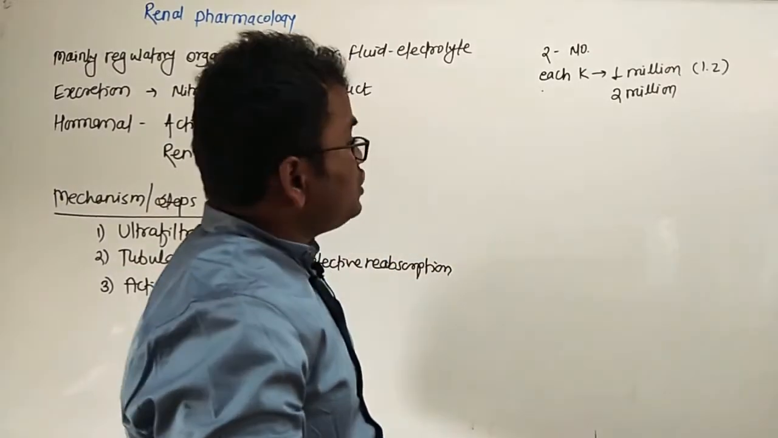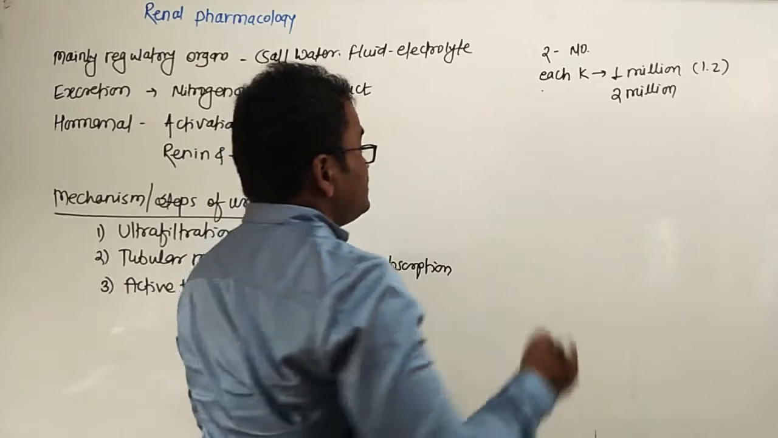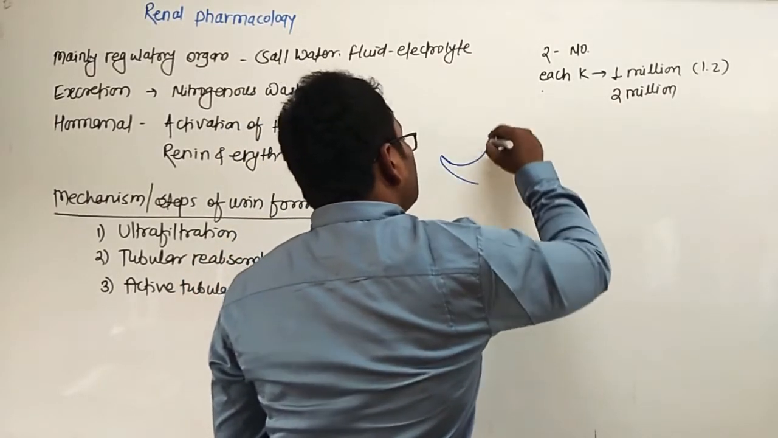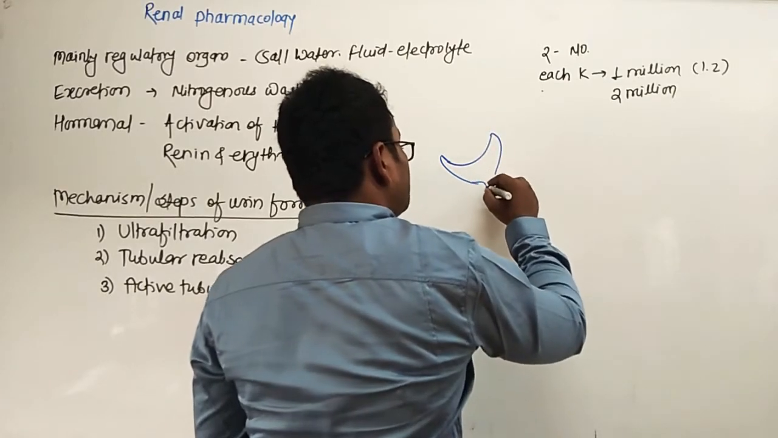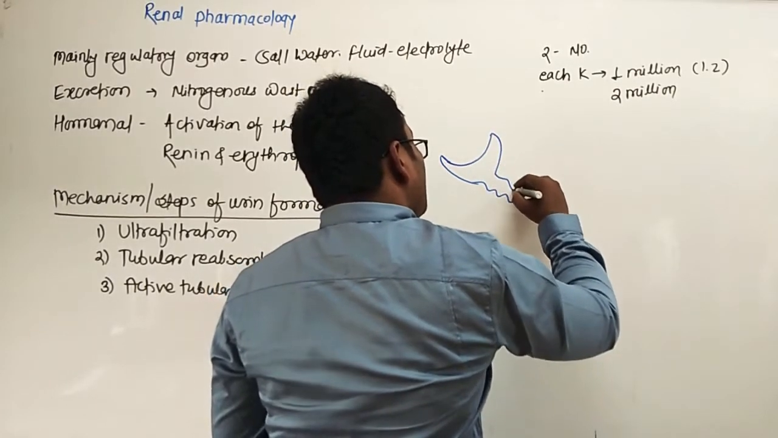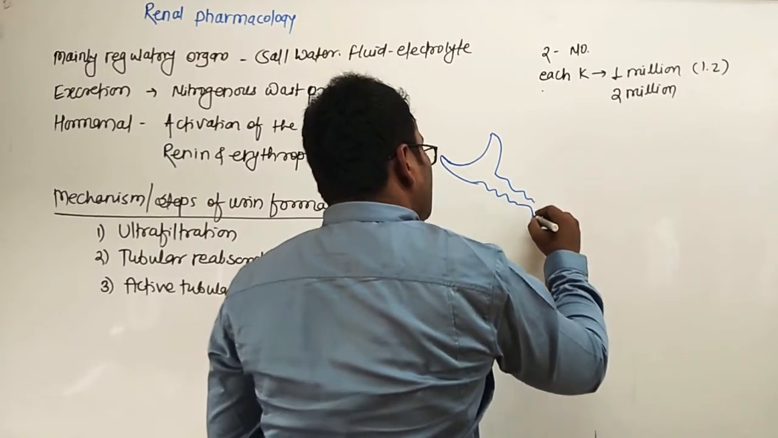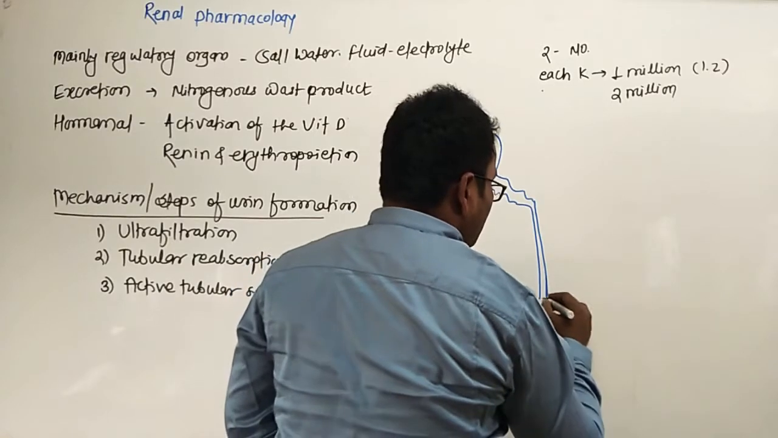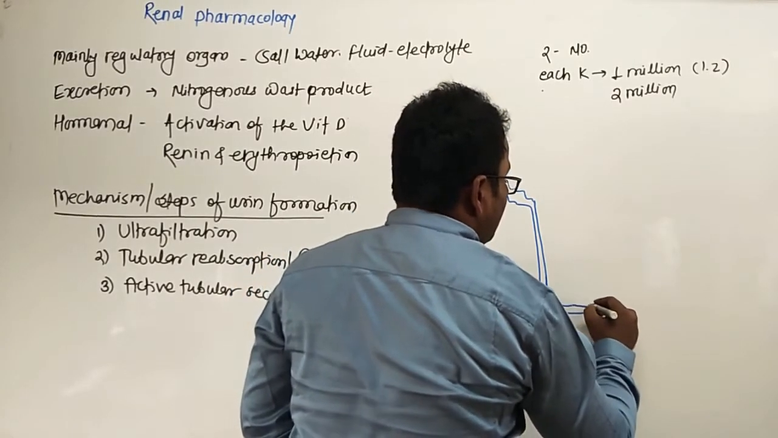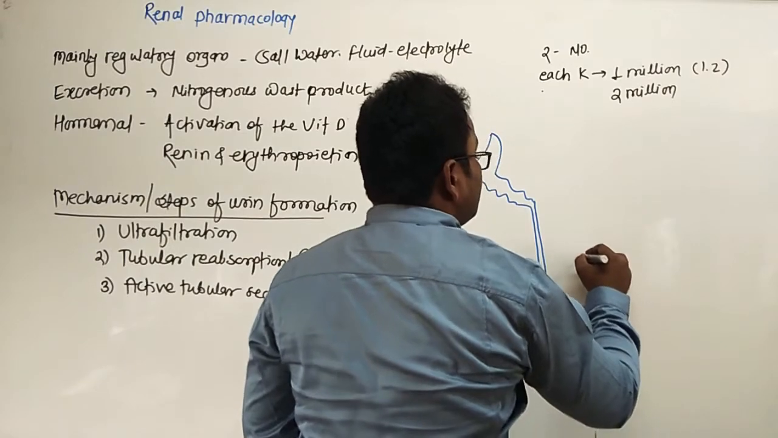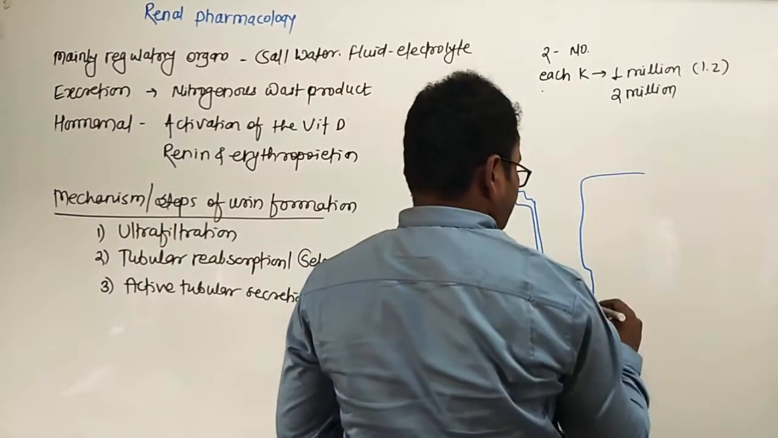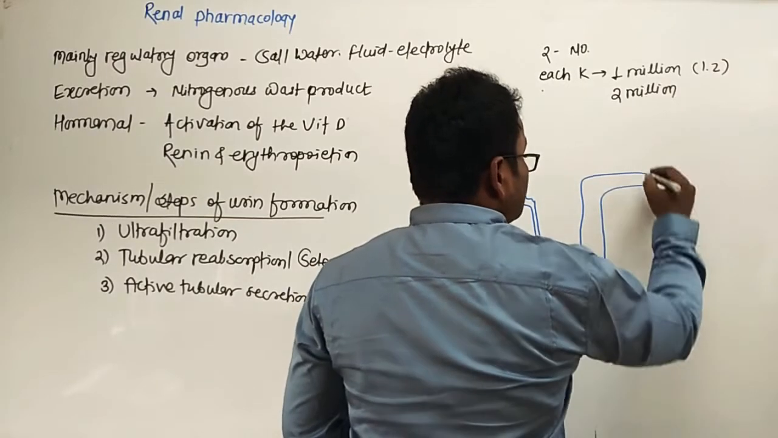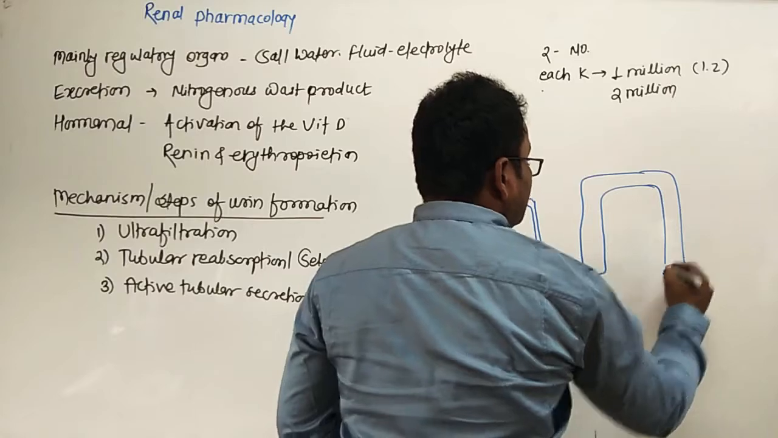So let's see the structure of the nephron. This is Bowman's capsule. Next, this part is the PCT, proximal convoluted tubule. Next one is the loop of Henle. Next, this is the hairpin turn of the loop of Henle. Next, this is the ascending limb, the thick ascending limb. Next, the thin ascending limb, and this is the DCT.